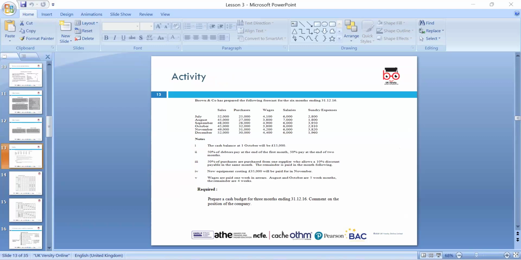50% purchase. If we use one supplier, then we get a 10% discount. It means we are making 90% of the payment to them. For new equipment, how much does it cost, and we need to be... Okay, so we can make the template.